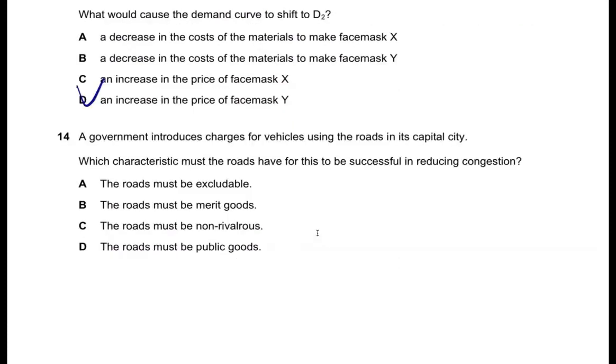So yes. Question 14. Our government introduces charges for vehicles using the roads in its capital city. Which characteristic must the roads have for this to be successful in reducing congestion? It should be private, obviously, because otherwise you can't really regulate the usage of the road. So that's why the answer has to be A.